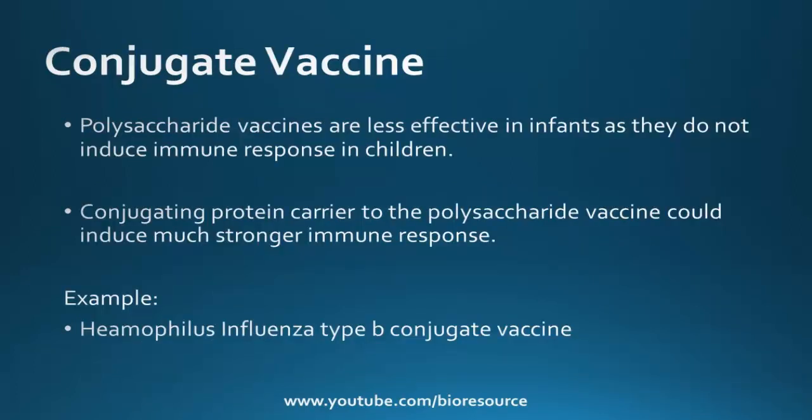Let's see what conjugate vaccines are. Polysaccharide vaccines are less effective in infants as they do not induce immune response in children. So conjugating a protein carrier to the polysaccharide vaccine could induce a much stronger immune response. This has been studied and implemented for creating a stronger immune response, and that can be effective in children or infants. An example is Haemophilus influenzae type B conjugate vaccine.